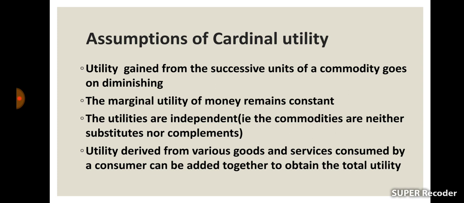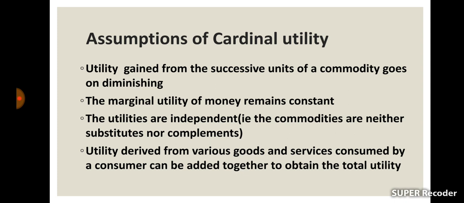And the next assumption is that the marginal utility of money remains constant. And the next assumption is that utilities are independent. That is, here we are not considering substitute goods or complementary goods. And the last assumption is that utility derived from various goods and services consumed by a consumer can be added together, and that is known as total utility.